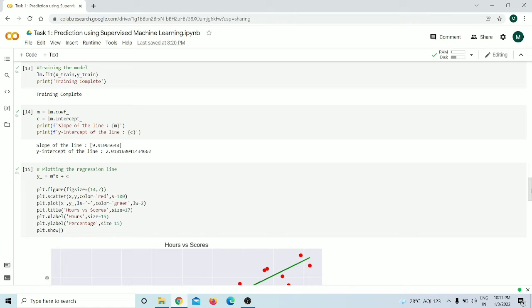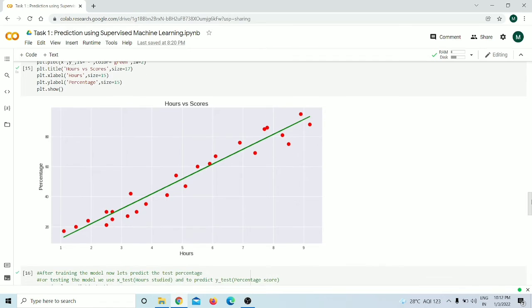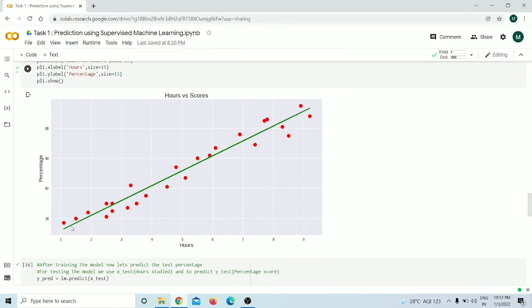So once the training has been completed, the next step is to get the coefficient of the regression line. So once we get the coefficient of the regression line, that is the slope and the intercept, using the linear regression equation, we can plot a regression line basically. The linear regression equation is basically y equals mx plus c, where m represents the slope and c represents the intercept. So using the same linear regression equation, the regression line has been plotted. So our model is able to fit the best fit line on these particular data points.